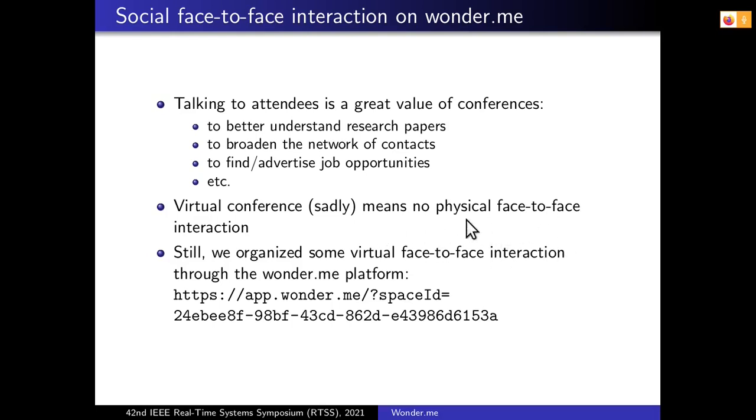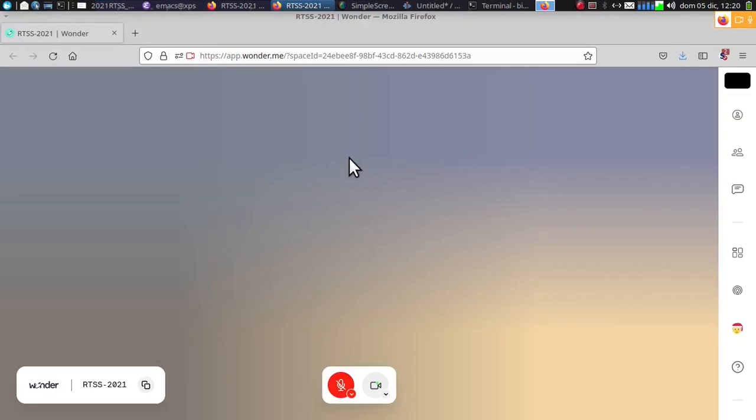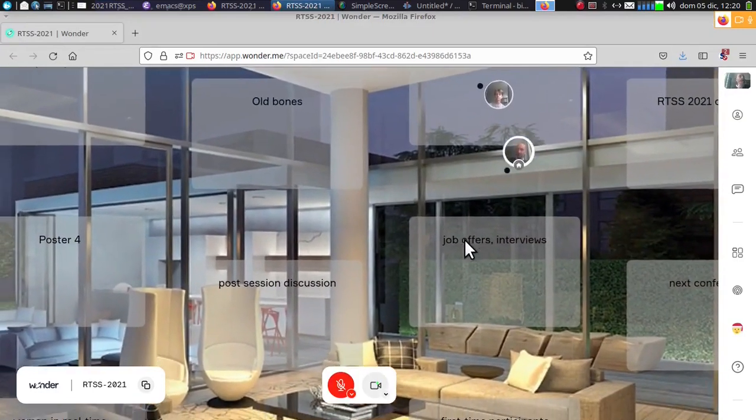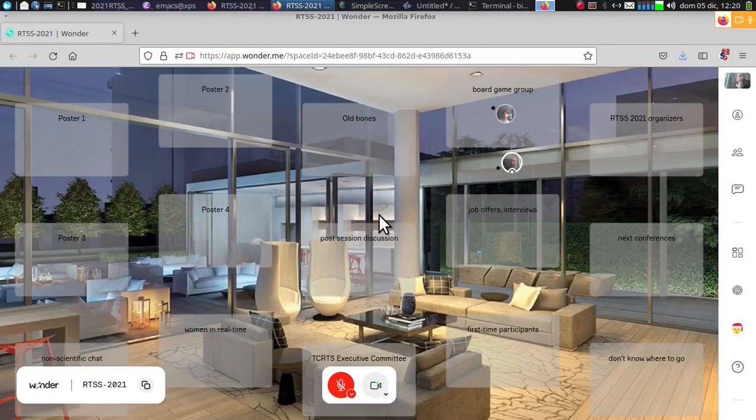in a physical venue. So, for face-to-face interaction, we are using the service offered by the Wonder.me platform, which is available at this link. You don't need to take note of this address. You will find a direct link on the web page where you see this clip. So if you click here, you are redirected to this space where you can see all participants.